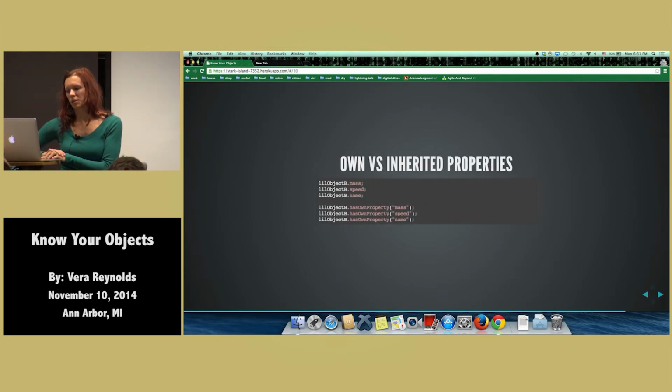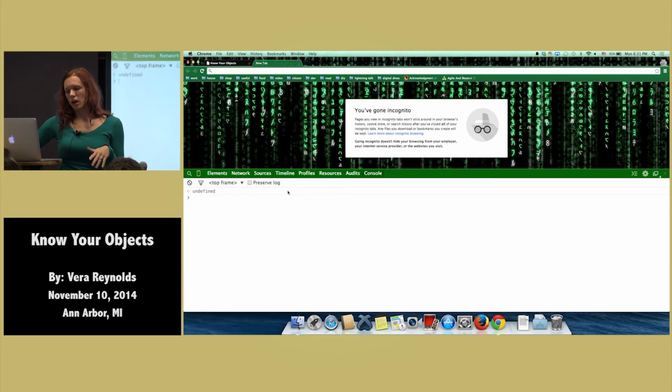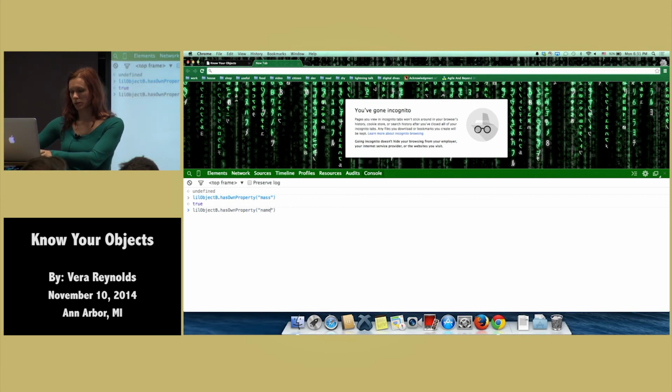Okay, and that really brings me to my last point about own versus inherited properties. Let's look at object B in a little bit more detail. So if we ask it if it owns the property of mass, which was what it inherited from the little object, it's going to say yes, because that was its own property, right? So that's what it owns. But if we do the same thing with name, which was from its prototype, it's going to say false. So even though we can access it, it's not its own property.